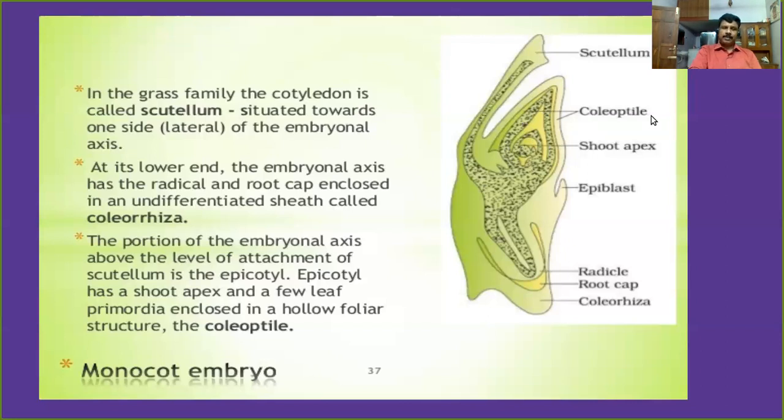Is it clear? So in this video lesson, we have discussed the post-fertilization events like endosperm development and then embryo development. Again, we have learned the structure of a dicot embryo and a monocot embryo. Is it clear? So all of you have to watch this video again and again for getting full score. Okay, thank you.